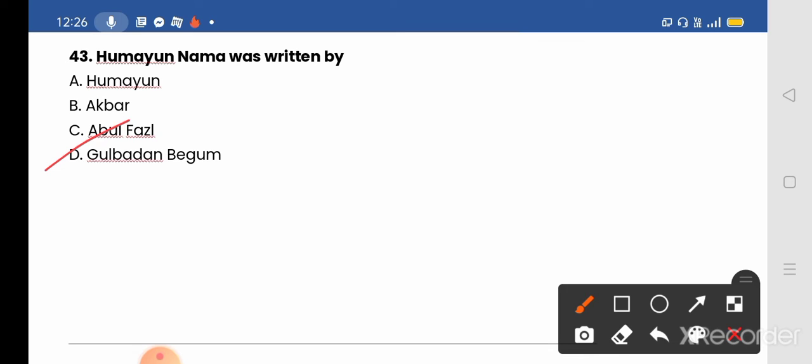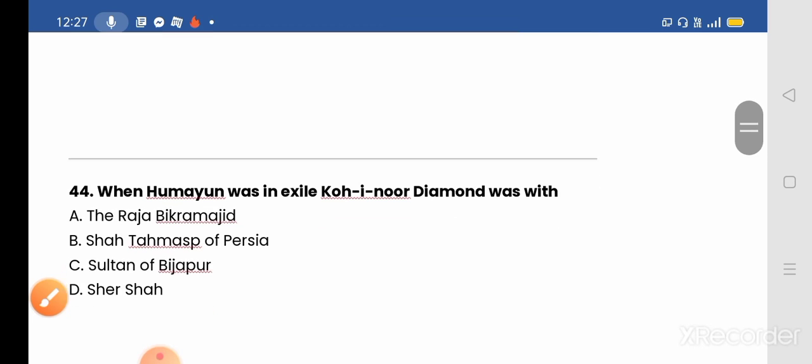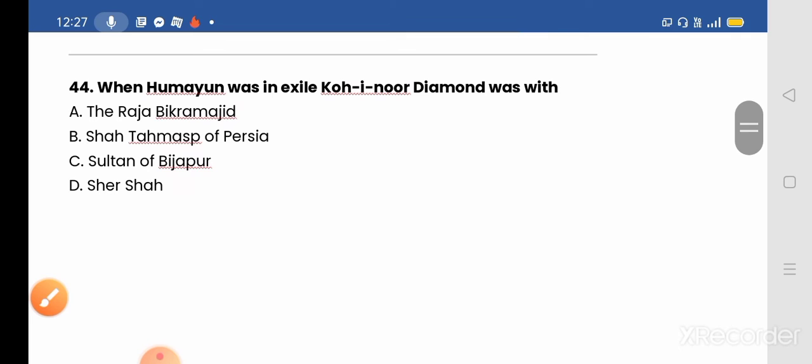Gulbadan Begum was a daughter of Zahiruddin Muhammad Babar. She wrote Humayun Nama at the behest of her nephew, the Emperor of India, Jalaluddin Muhammad Akbar. Next, we move to our next question.